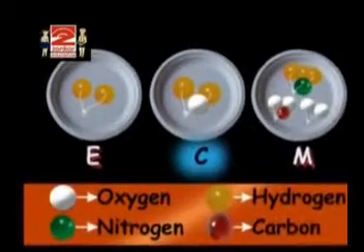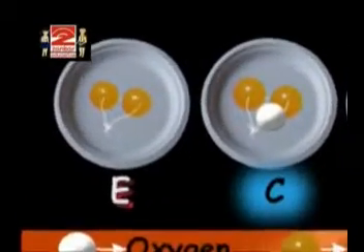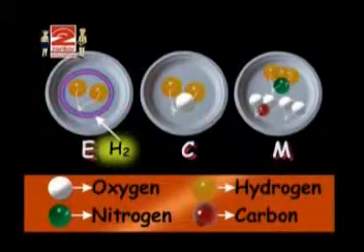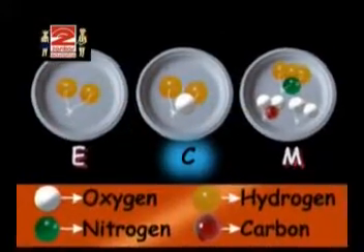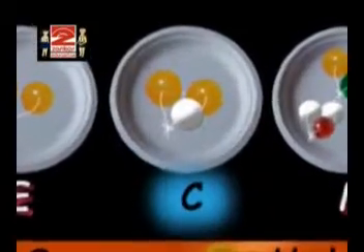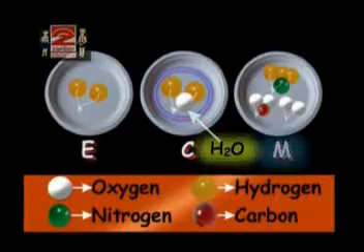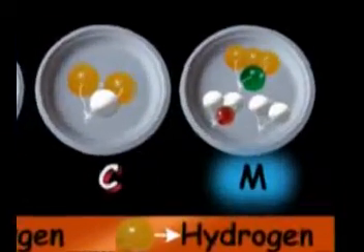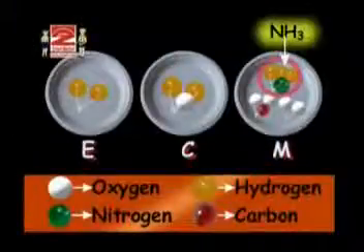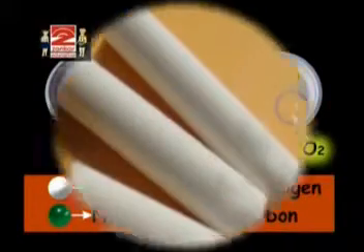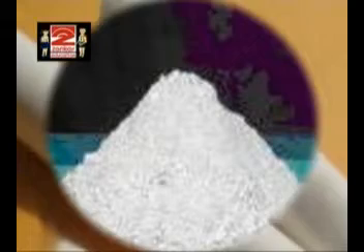So, now tell me which is the substance in plate E? Hydrogen molecule. Then which is the substance in plate C? H2O. And which are the substances in plate M? NH3, CO2, O2.